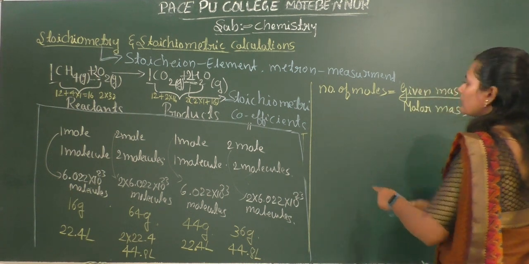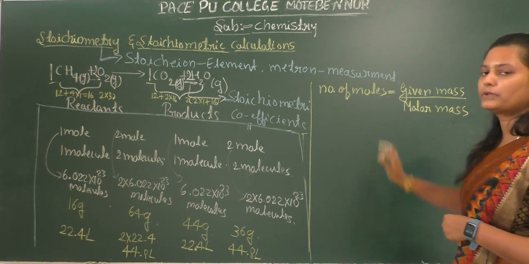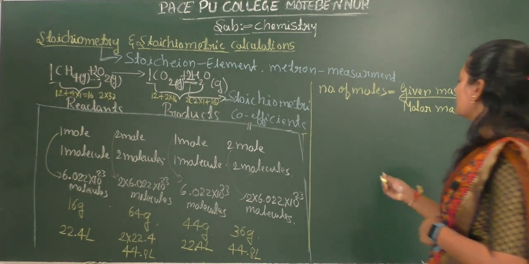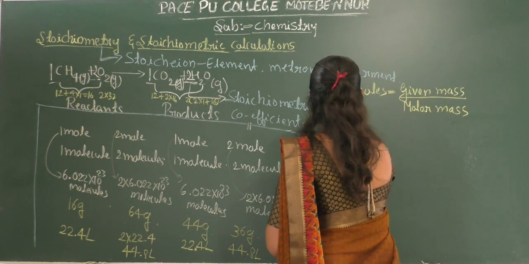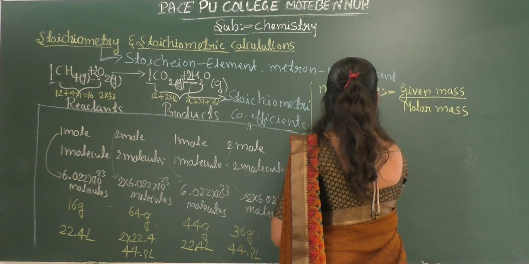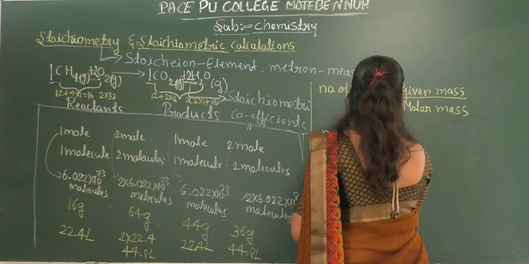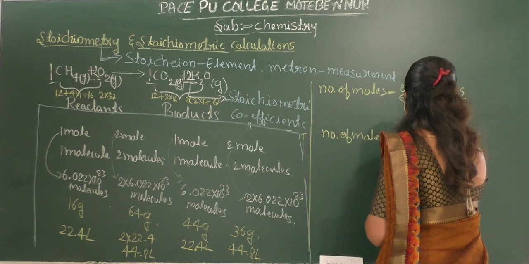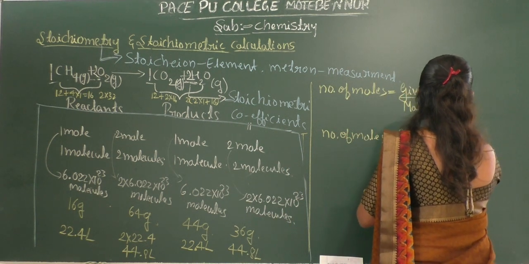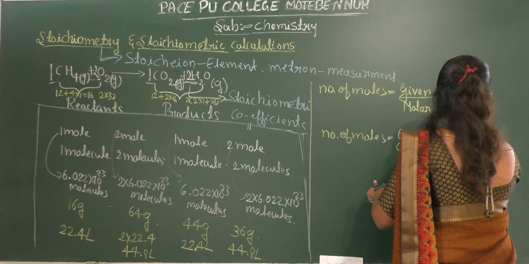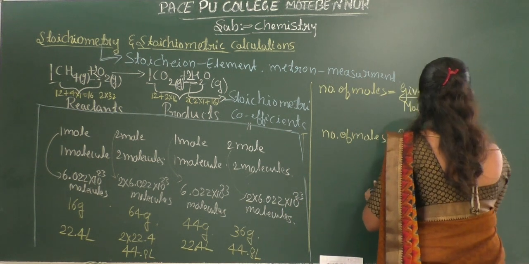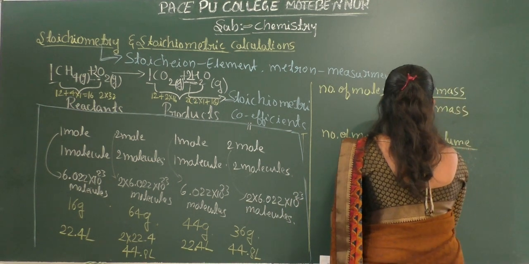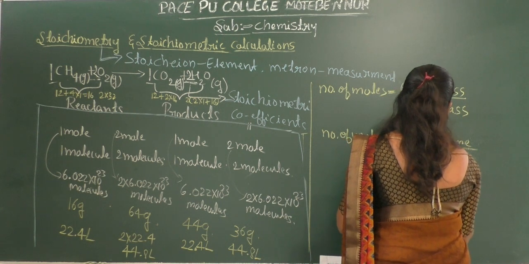Okay, this formula we already know. The other formula is number of moles is equal to given volume divided by molar volume.